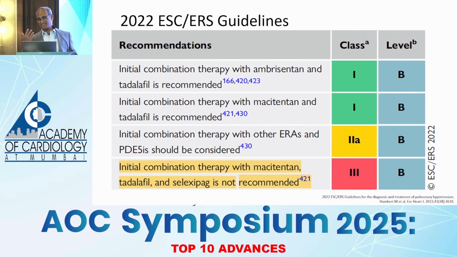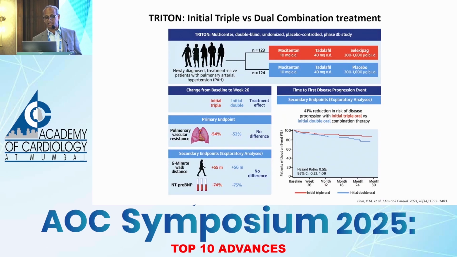Then you might ask, PH is a progressive disease. Why can't we start upfront, especially for the high risk ones, all three together, all the three pathways together? Such a trial, in fact, is class 3 recommendation as an upfront. The TRITON trial failed to meet its primary endpoint. It was no difference there and therefore not advocated.